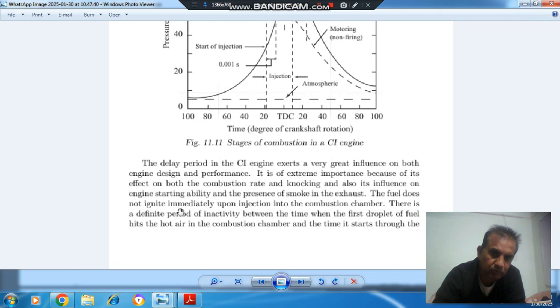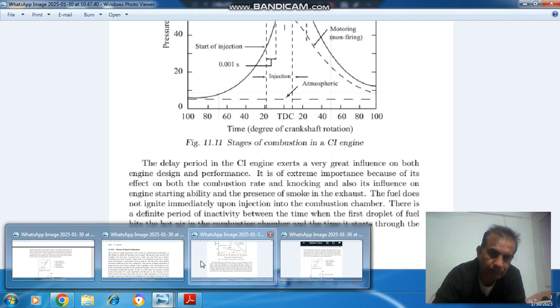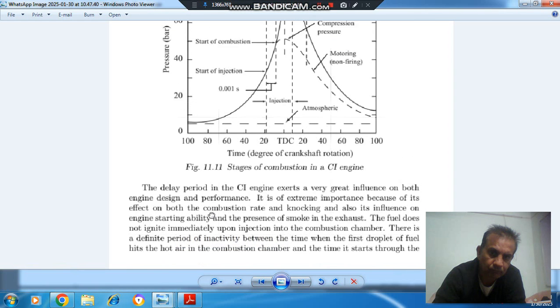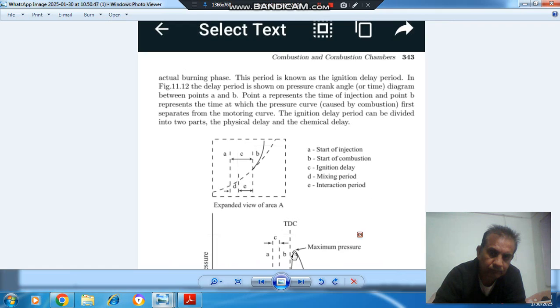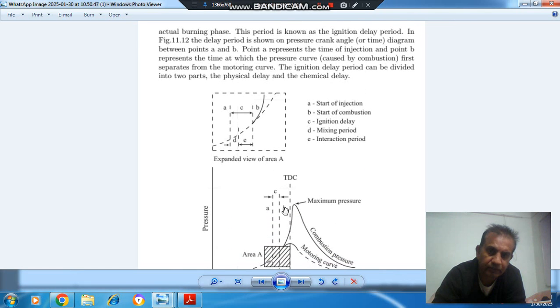The fuel does not ignite immediately upon injection into the combustion chamber. There is a definite period of inactivity between the time when the first droplet of fuel hits the hot air in the combustion chamber and the time it starts the actual burning phase.